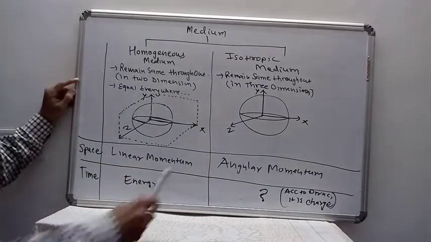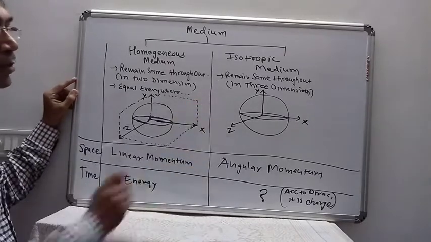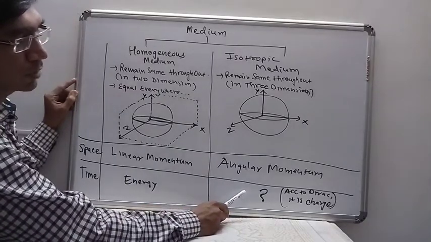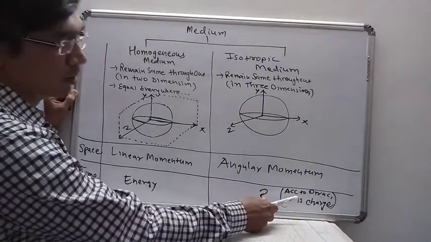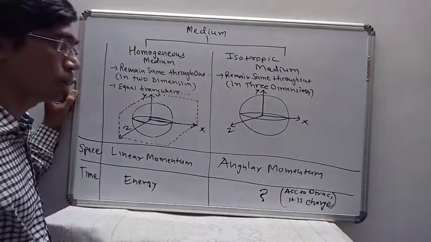But there is a question mark for what we get if time is isotropic. That is still a question mark, but according to the scientist Dirac, it is charge. The charge remains constant.